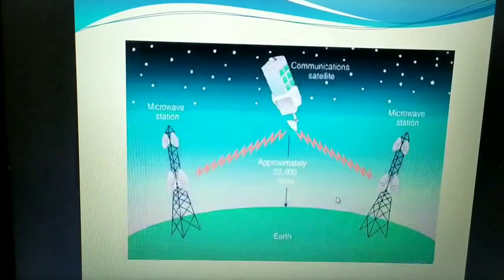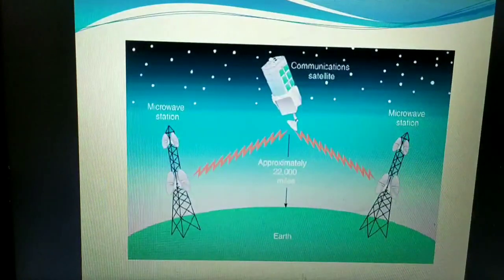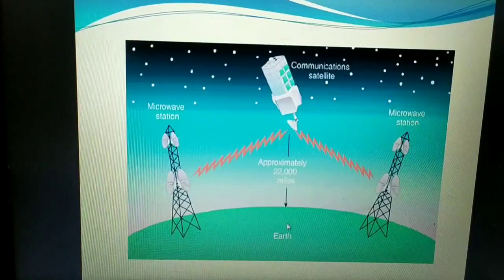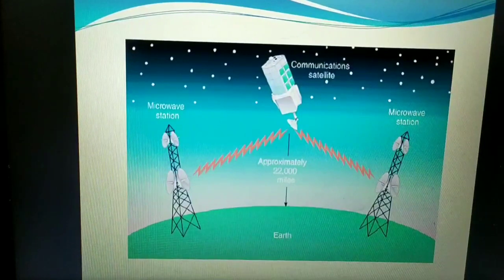There should also be some device in the earth station so that it is capable of receiving and transmitting the data, isn't it? In satellite communication, the earth station consists of a satellite dish that acts as an antenna, and also as communication equipment to receive and transmit data from the satellites.